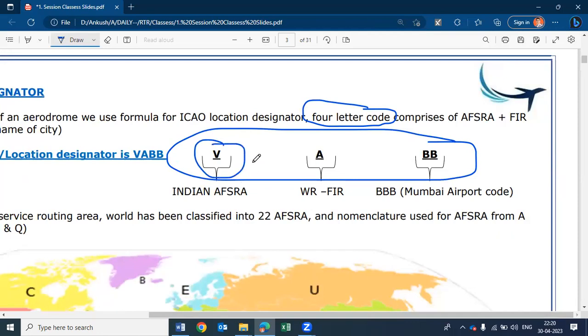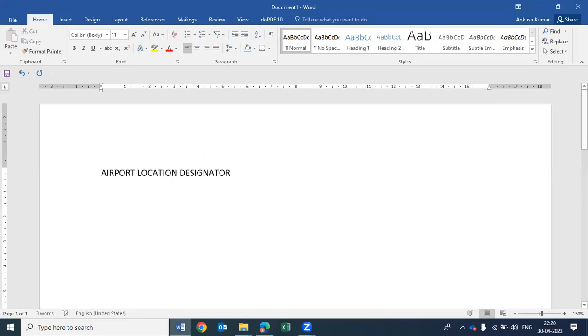The first one is AFSRA. Everyone, please note it down. AFSRA. What does it really mean? Any guesses? Abhishek, I'd like to hear from you. I forgot its full form. Aeronautical fixed services routing area.